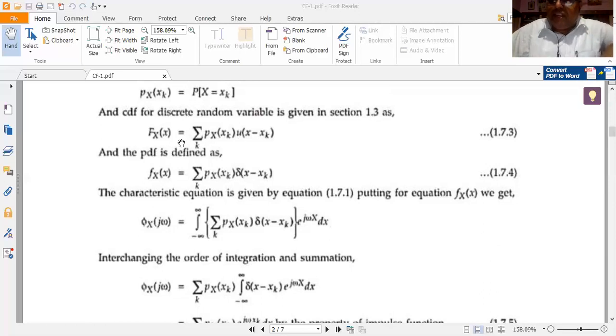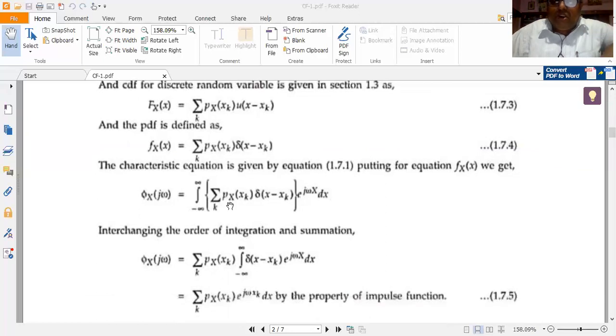Now if Fx of x, which is the CDF, is equal to summation over k Px of xk into u of x minus xk, then the PDF is represented as small fx of x is equal to summation over k Px of xk into delta of x minus xk. That is the only difference. u of x minus xk means CDF, and delta of x minus xk means PMF or PDF.